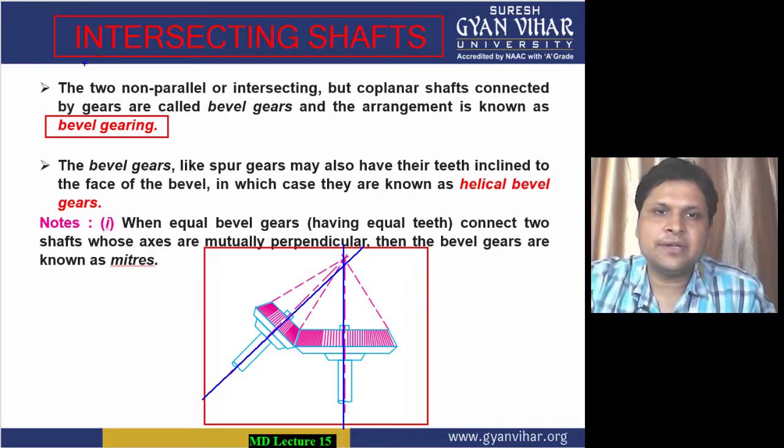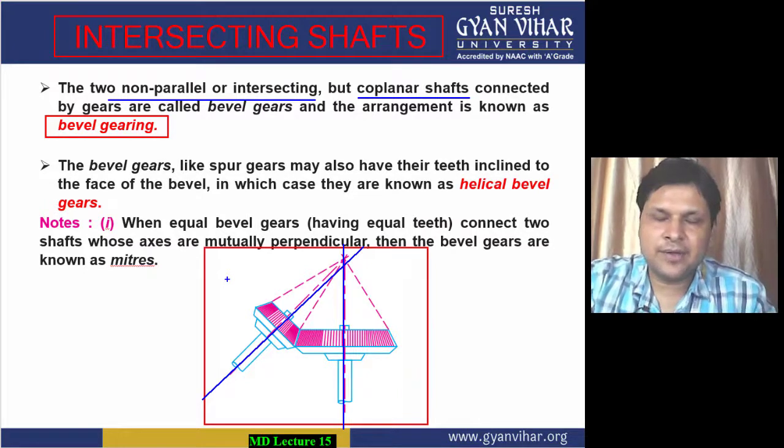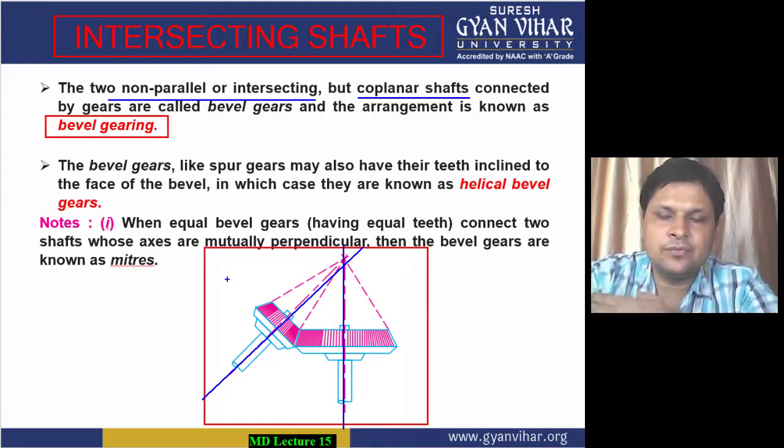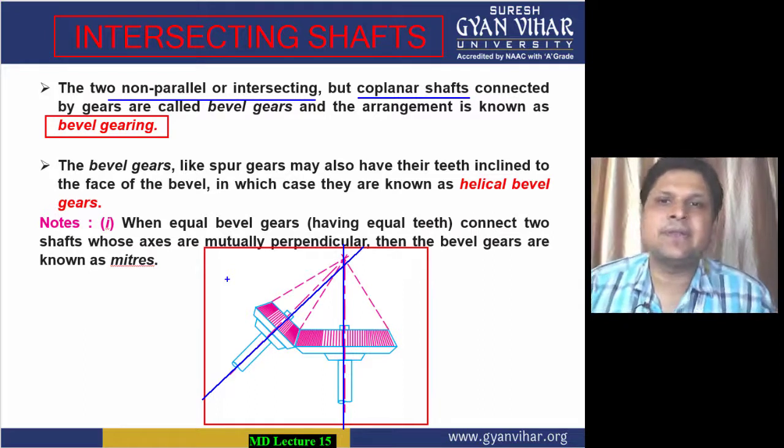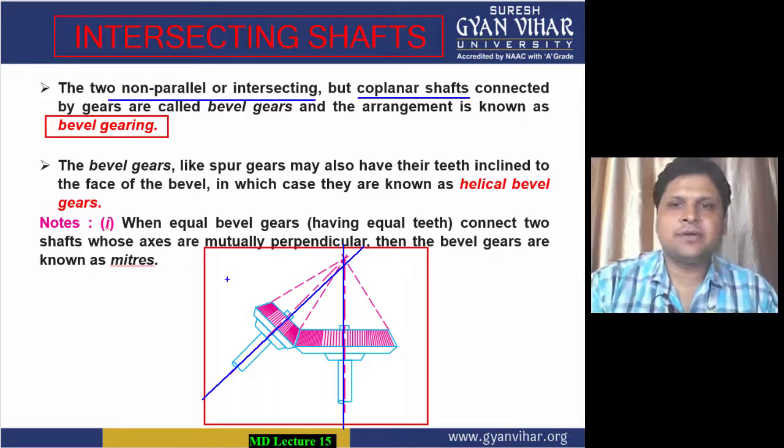So we can say that the bevel gears are used for non-parallel intersecting but coplanar shafts. These two shafts are on the same plane. I will explain the meaning of the word coplanar here, because right now you are not able to understand, but when I tell you the example of a spiral gear, then you will understand what a coplanar shaft is.